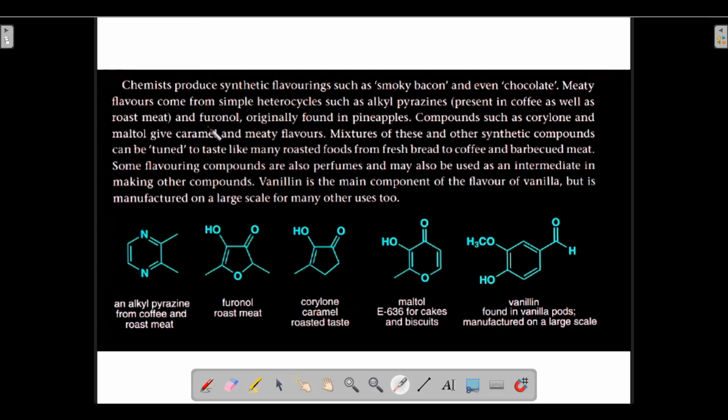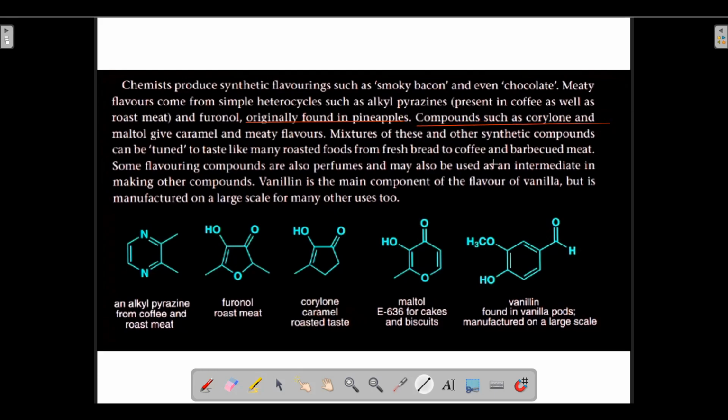And furonol. What is furonol? The structure of furonol is like this. It was originally found in pineapples, meaning it was discovered in pineapples for the very first time. But later it was discovered in other things also, like roasted meat. So this furonol is found in roasted meat along with pineapple. Originally found in pineapples simply means discovered in pineapples.